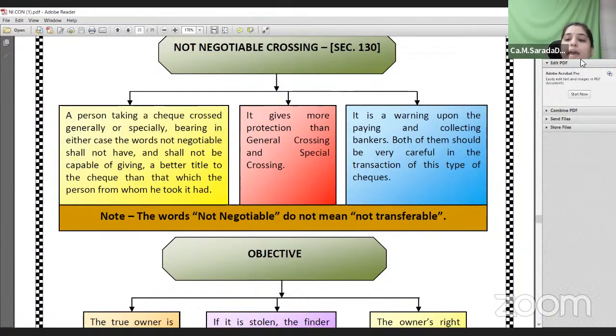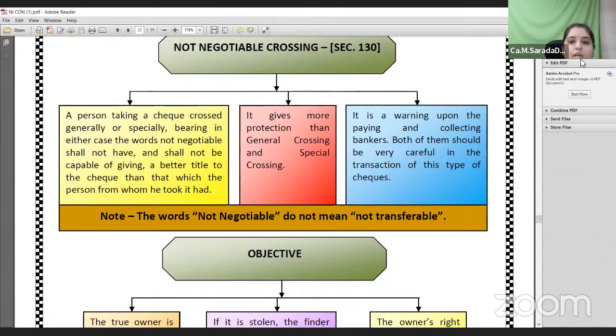Even if the amount is credited to his account, the amount will come back to the original drawer of the instrument. The amount will not be transferred to the person who took the instrument by unlawful means.